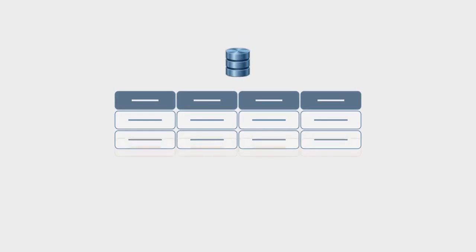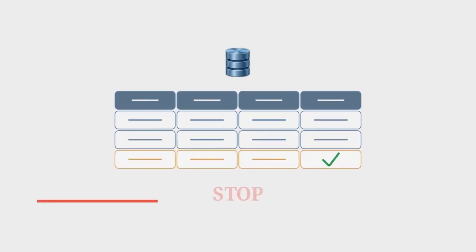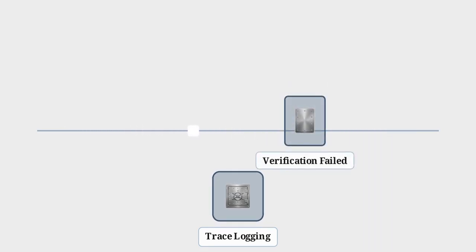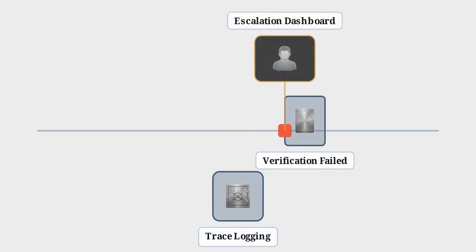You must implement deterministic stop conditions, like confirming a database row successfully updated before moving on. This workflow pipeline shows how to maintain an airtight audit trail. Every single loop iteration deposits its context, actions, and results into a persistent storage vault for mandatory trace logging. If a loop reaches its maximum iteration limit without passing verification, the system triggers an alternate routing path, escalating the full trace directly to a human dashboard.